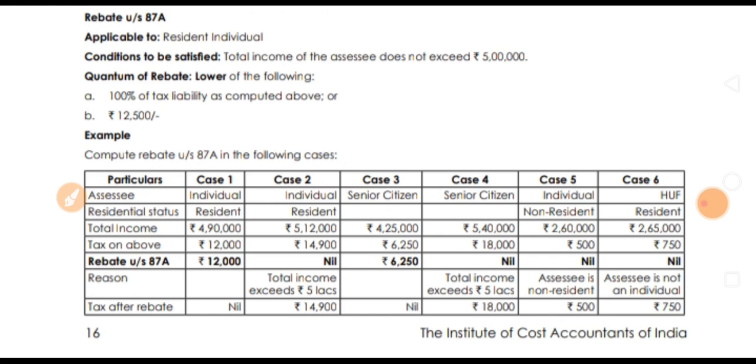Next, HUF resident. Total income 2,65,000, remaining 15,000 at 5% is 750. The assessee is not an individual, so we calculate tax of 750 with no rebate. Hopefully this example makes the rebate clear. Like this, we calculate rebate under section 87A.